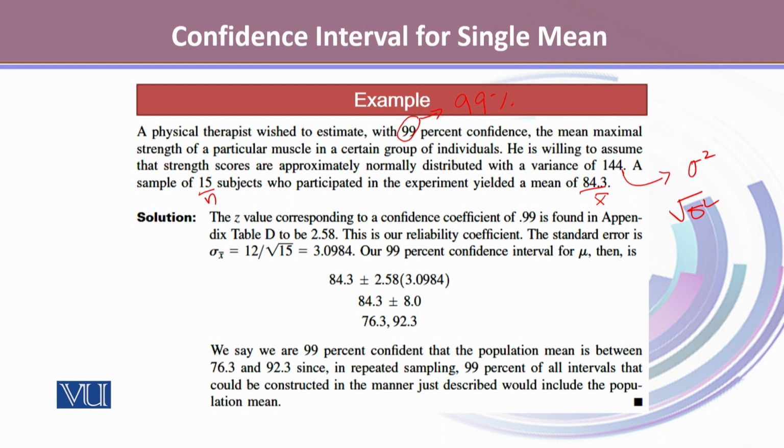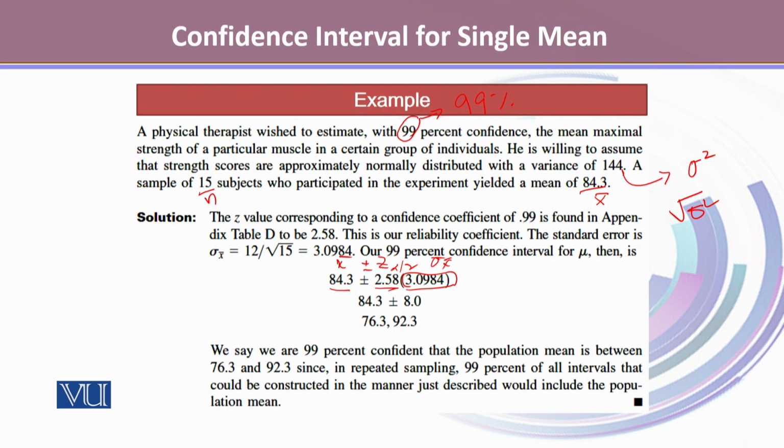Our 99% confidence interval for the mean is then given by 84.3, which is x bar, plus minus z alpha by 2 times sigma x bar. This is sigma x bar, this is the value of z alpha by 2, and this is the mean that we obtained from the sample.